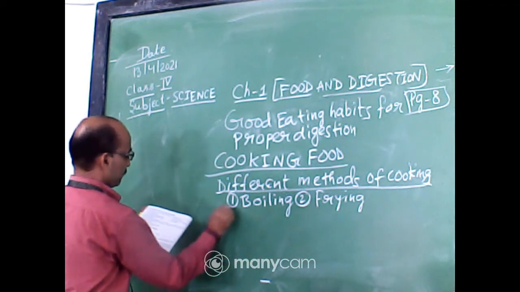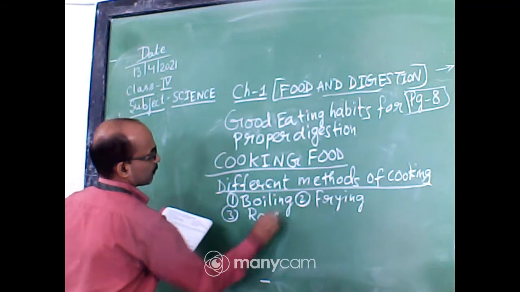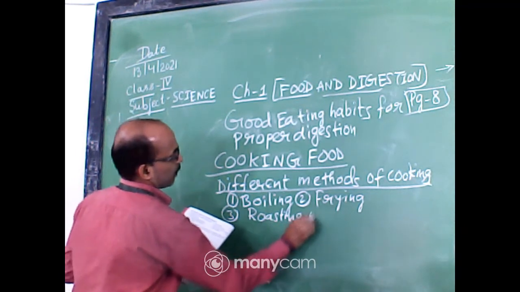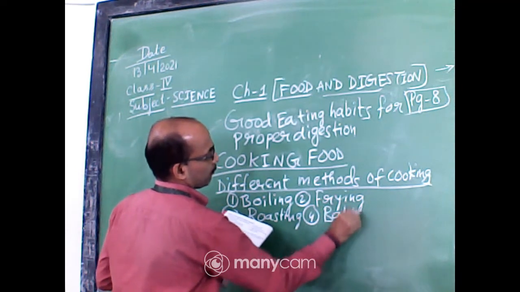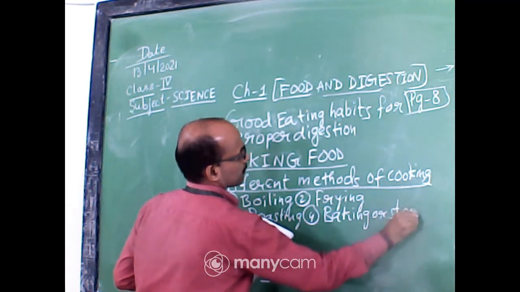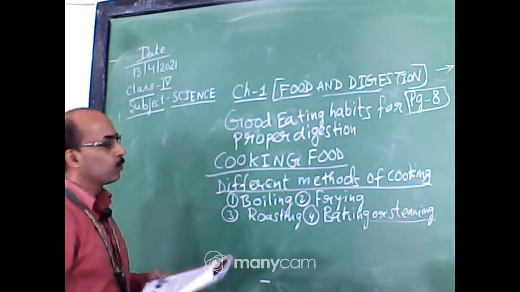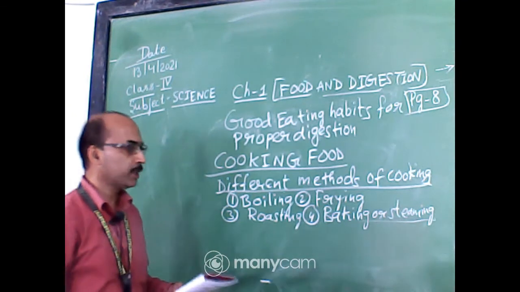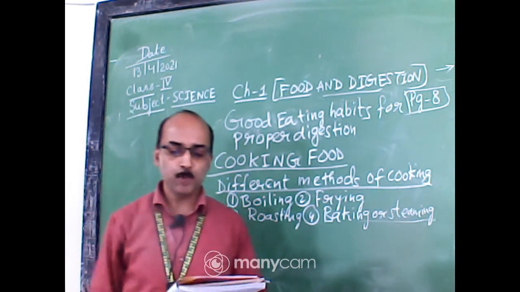Number 3, roasting. Number 4, baking or steaming. Okay, these are the different methods of cooking: boiling, frying, roasting, baking or steaming. You can underline there, very important.